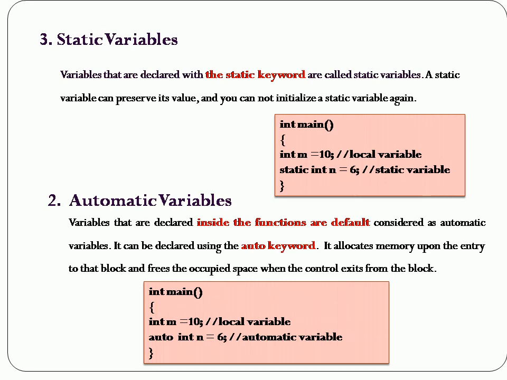This will be called a local variable. If the variable is declared with the keyword static, it is called a static variable. So here we have declared a variable n with the keyword static: static int n equal to 6. Here n is a static variable, so you cannot initialize this static variable again and again. Wherever you verify the value of n, it preserves its value, and the value 6 is stored in the variable n. So that kind of variable is called a static variable.